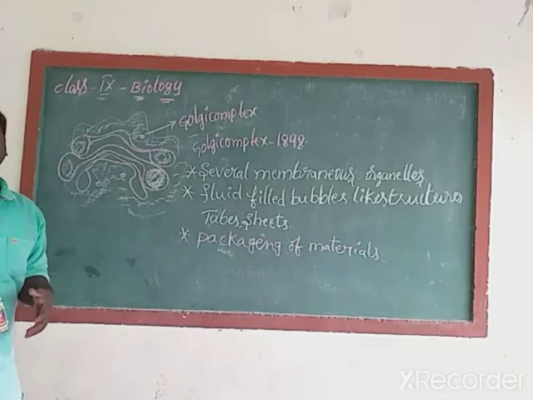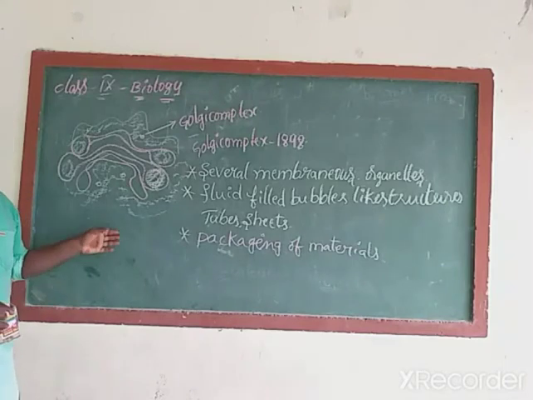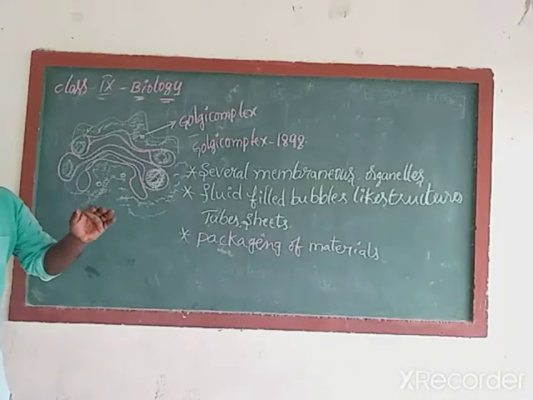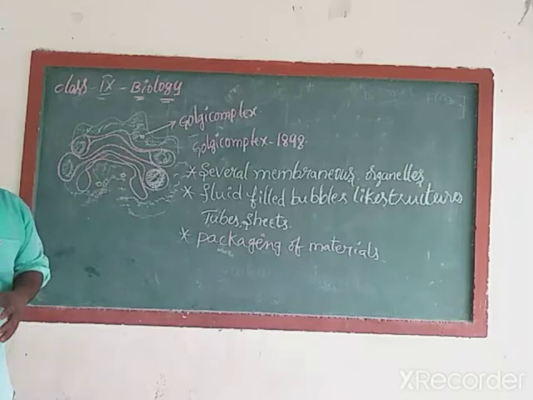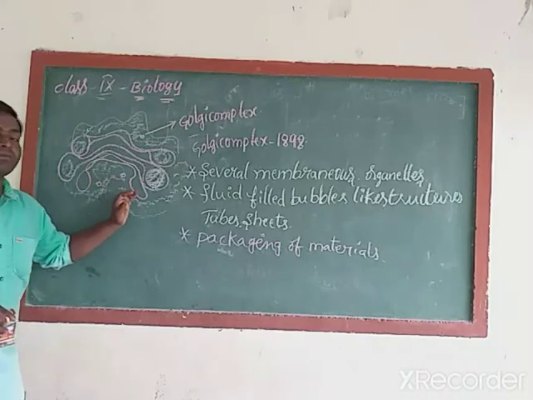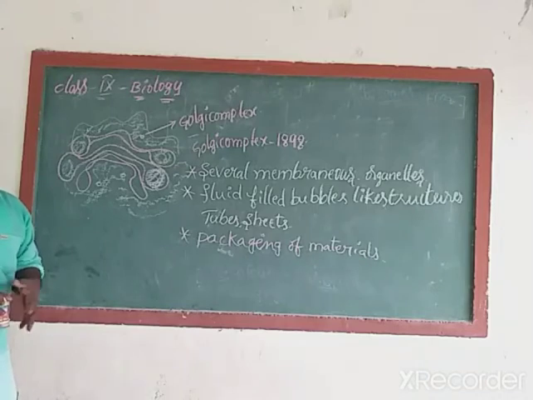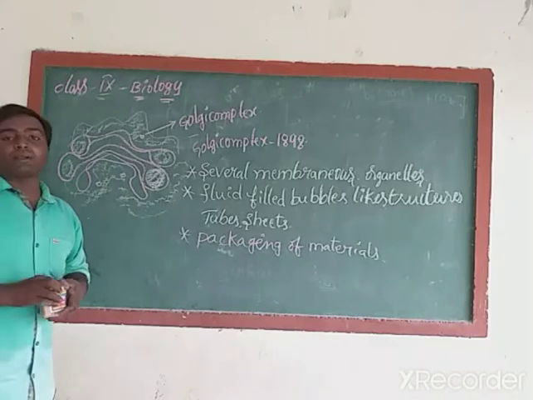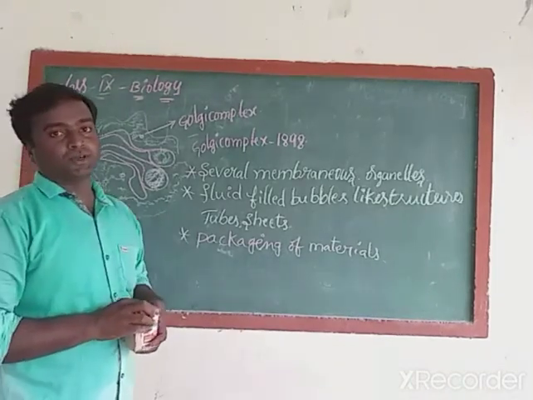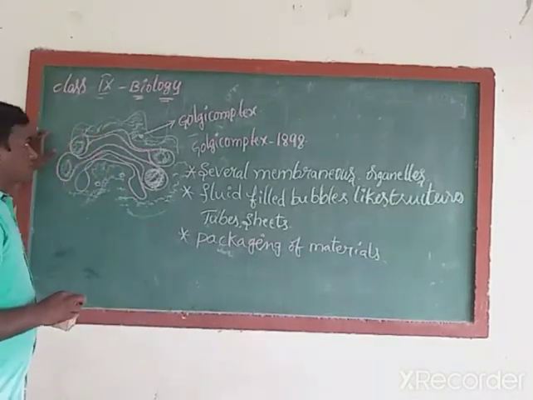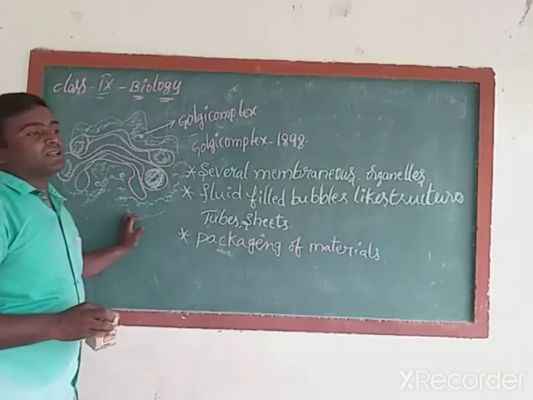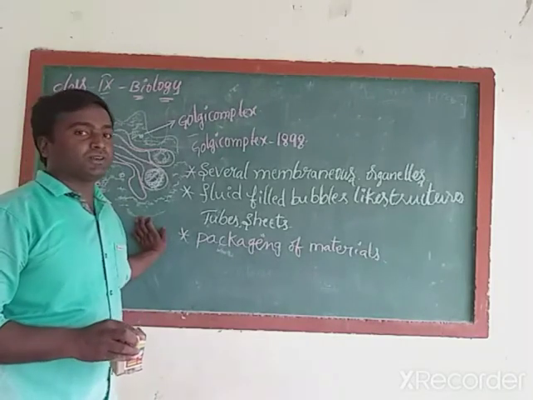It packs various substances and sends these substances from one organelle to another organelle within the cell. Sometimes these materials can be sent toward the cell membrane also. If the cell membrane is ruptured, these materials are useful for repairing the cell membrane. So the Golgi complex is useful for secretion, nothing but transportation of materials.